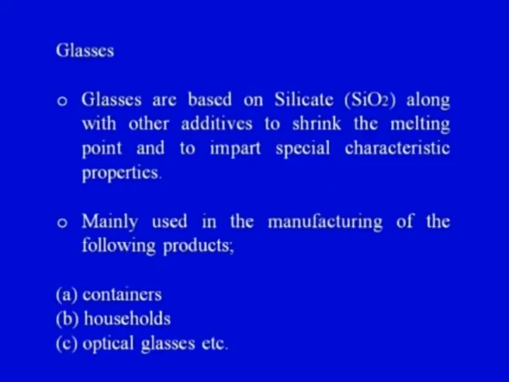Now glasses are based on silicate along with other additives to shrink the melting point and to impart special characteristic properties. This just gives a revision of what we have already covered in our module number 2. They are mainly used in manufacturing of products like containers, household equipment and optical glasses. As we have seen, there are a number of other applications of glasses. For the detailed discussion on glasses, you can refer to the discussions held in module 2, in which we have seen the different types of glasses.